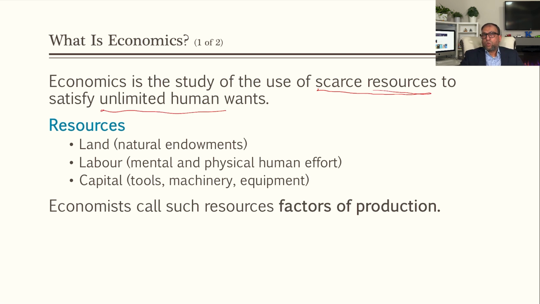One is scarce resources. We all know that resources are scarce, like we have limited availability, because this whole sphere on which we are living is one globe, and the globe is limited with boundaries. So whatever is in it, we have only this. That's why people are now trying their best to go to Mars and other planets. They are searching in space, but whatever we have is in the boundaries of our globe. That's the maximum available. So resources are scarce or limited, but human wants are unlimited.